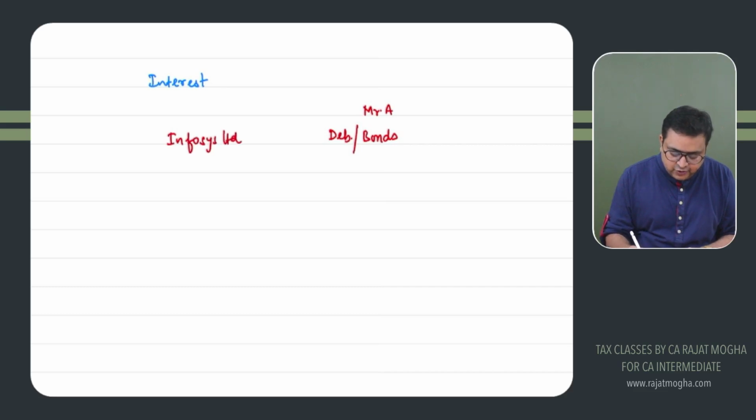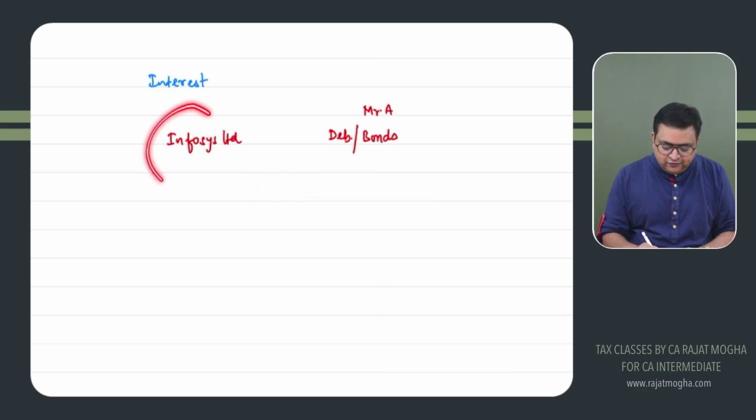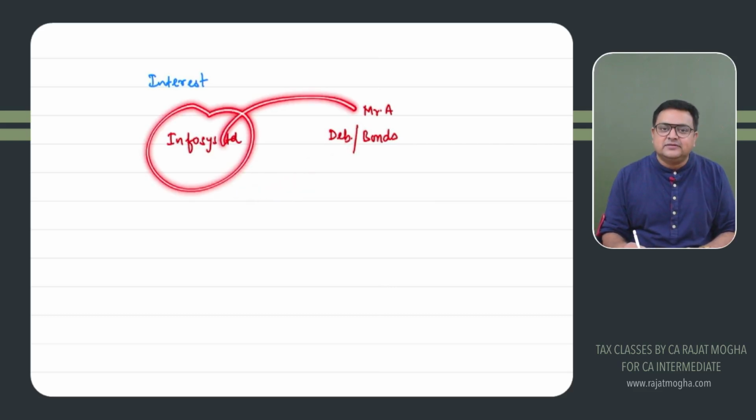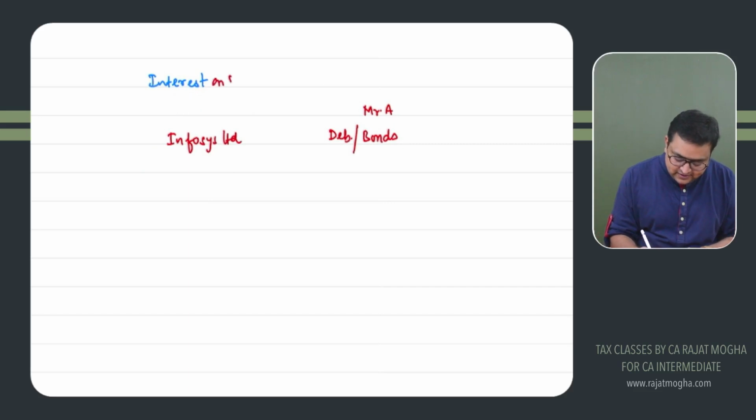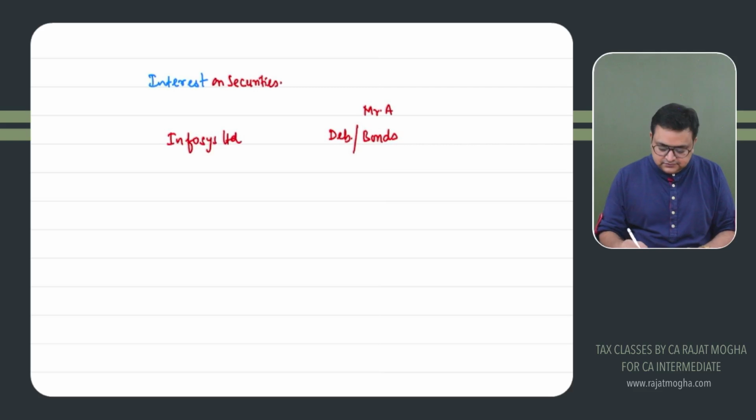Infosys Limited, and you have purchased debentures or bonds of Infosys Limited. So Infosys Limited will pay you debenture interest. They will be deducting TDS at a rate of 10%. So this is interest on securities. Right? Let's say Mr.